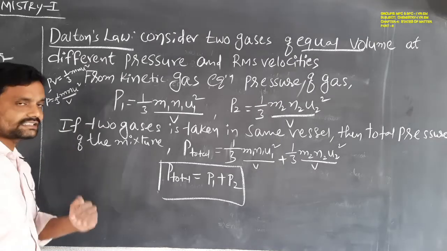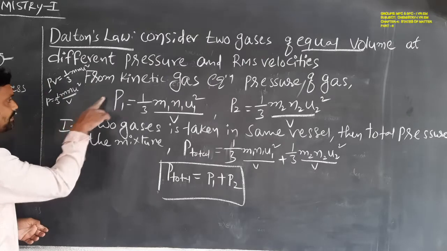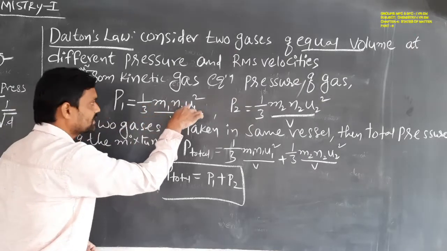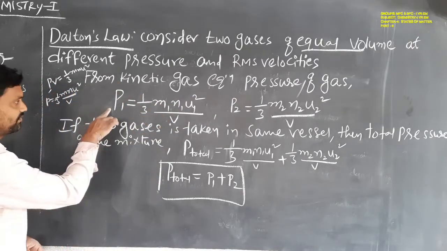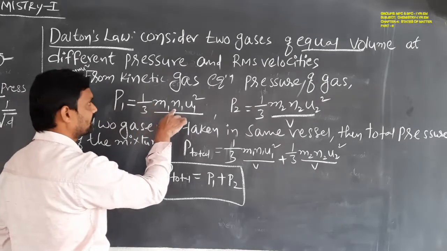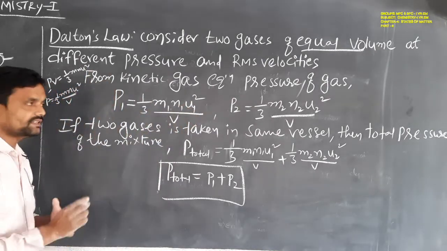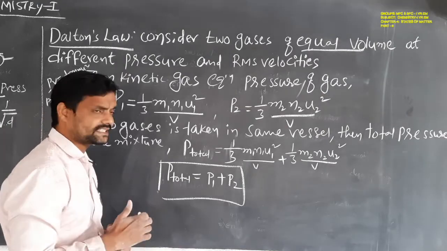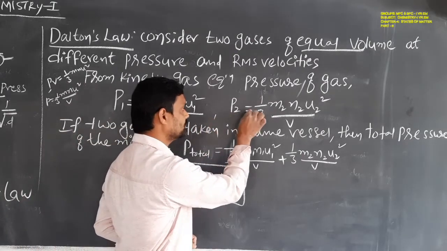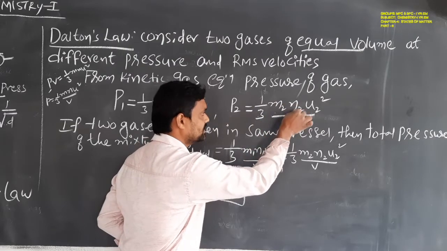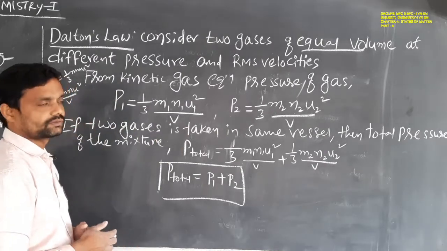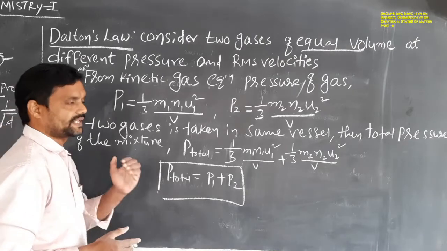Let us consider this for the first gas. Then it is written as P1 is equal to 1 by 3 m1 n1 u1 square divided by V. For the first gas, the pressure P1 is equal to 1 by 3 m1 n1 u1 square by V. Similarly, the same expression is applicable to the second gas present in the mixture, then P2 is equal to 1 by 3 m2 n2 u2 square by V. So these are P1 and P2, the pressure values for the first and second gas.